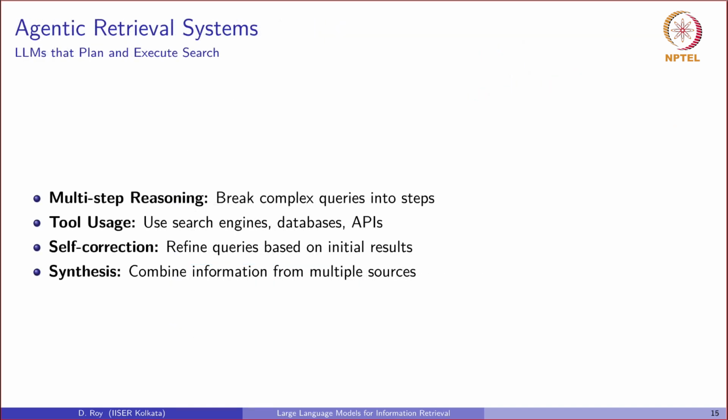Taking this a step further, we arrive at agentic retrieval systems. Here, the LLM acts as an autonomous agent that plans and executes complex search tasks. It can break a difficult query into a multi-step reasoning process. It can use tools like, let's say, calling a search engine API, querying a database, or even using a calculator. Then it can self-correct, refining its query based on initial results. And finally, it can synthesize the information from multiple sources into a comprehensive answer.